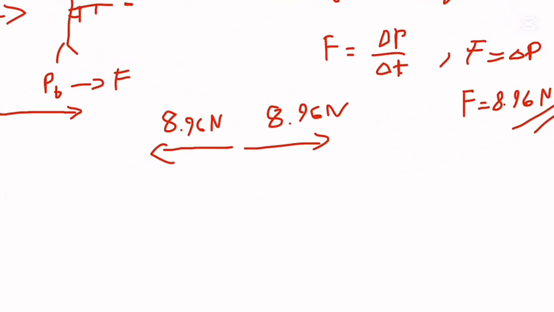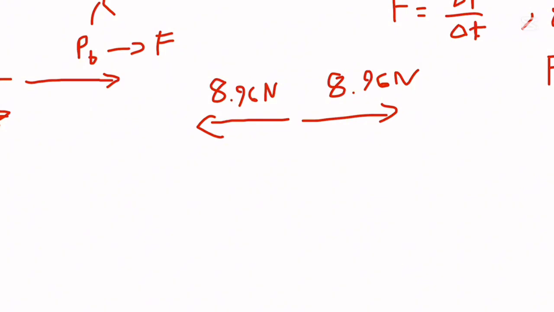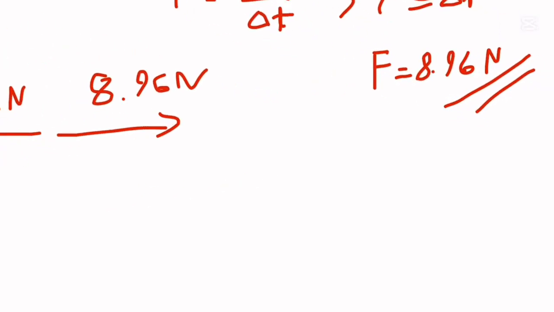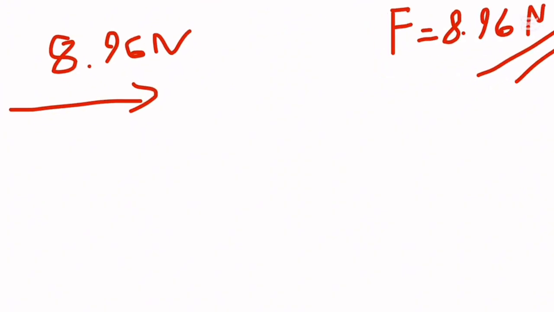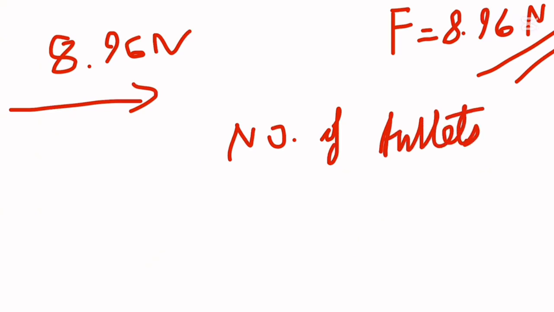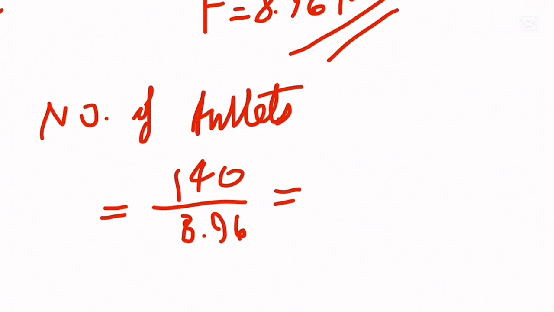So how many bullets can be fired if the soldier is exerting 140 newtons this way? That's the question. So the number of bullets is 140 divided by 8.96 newtons.